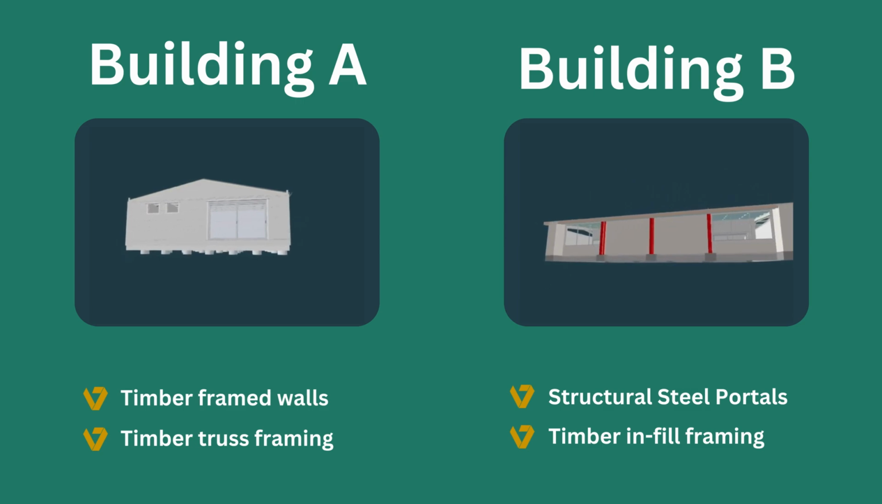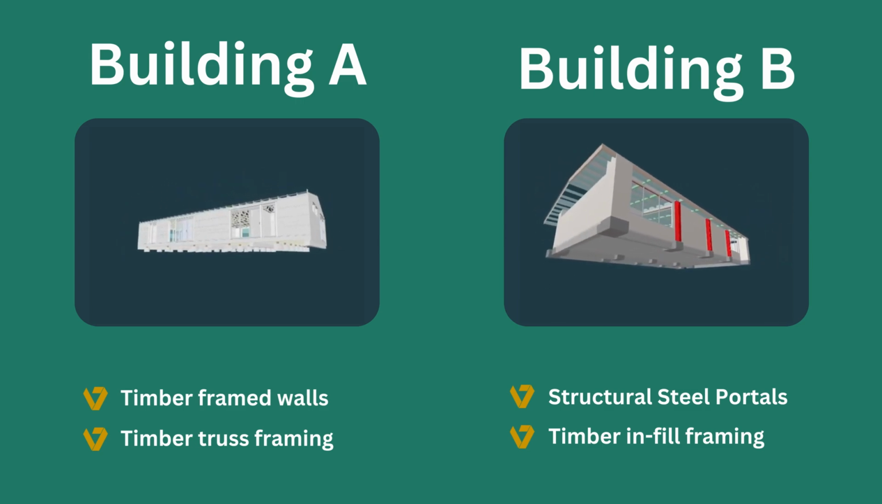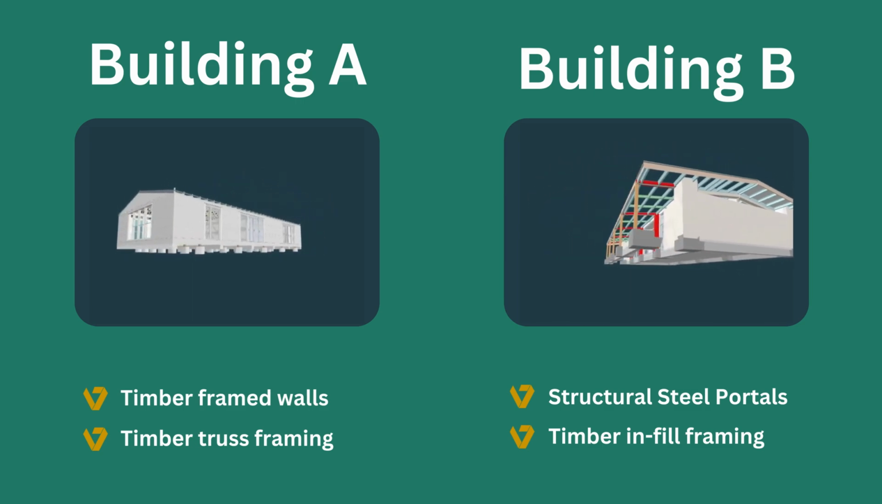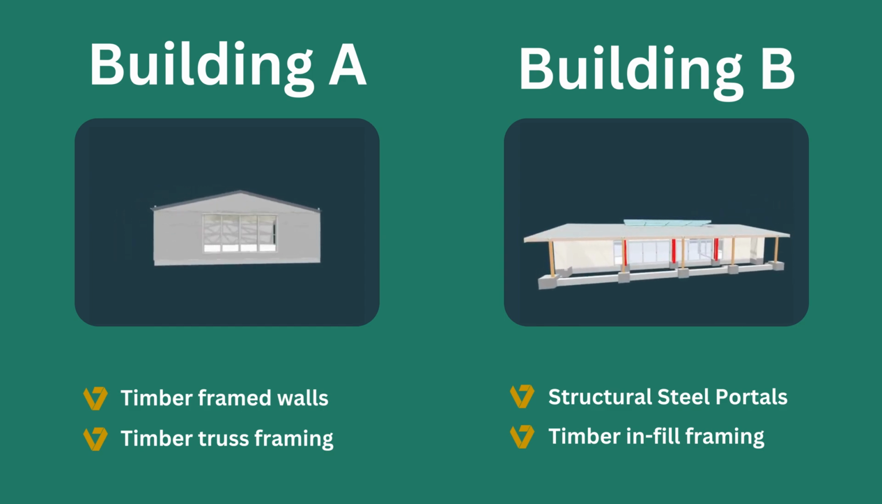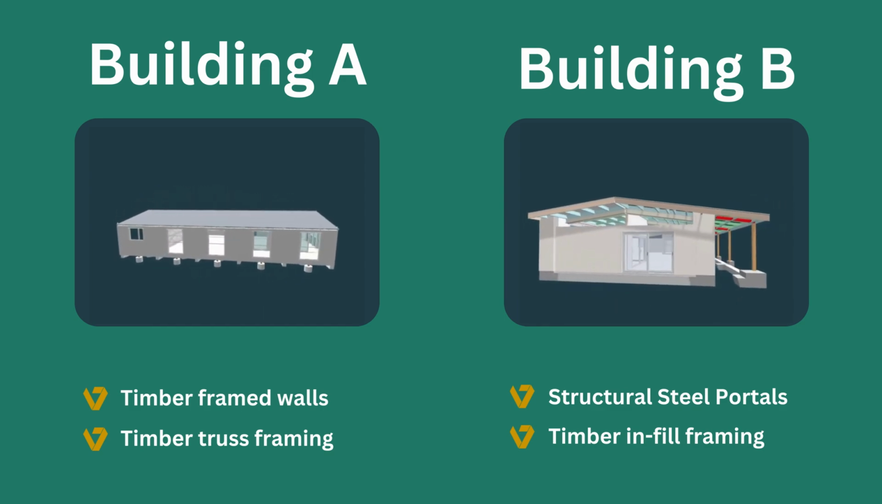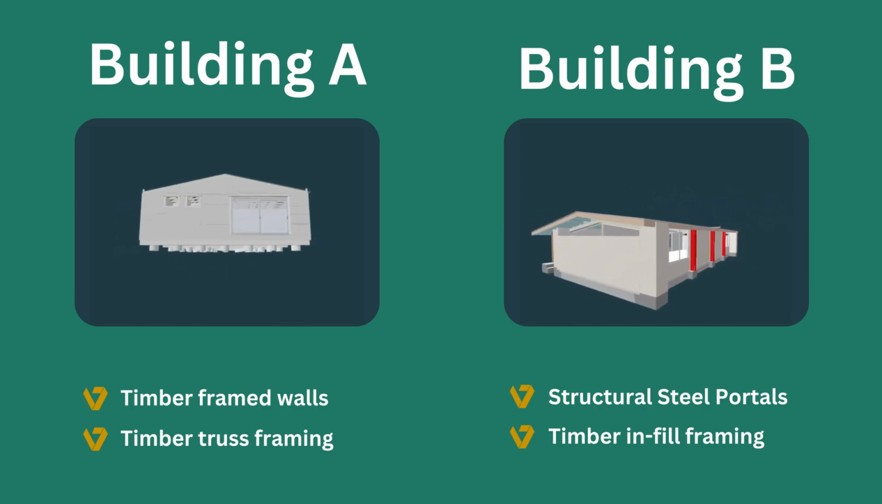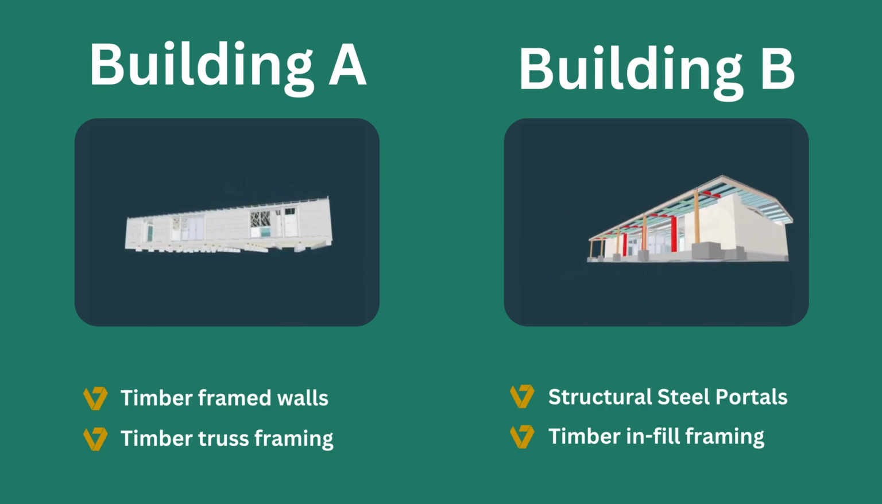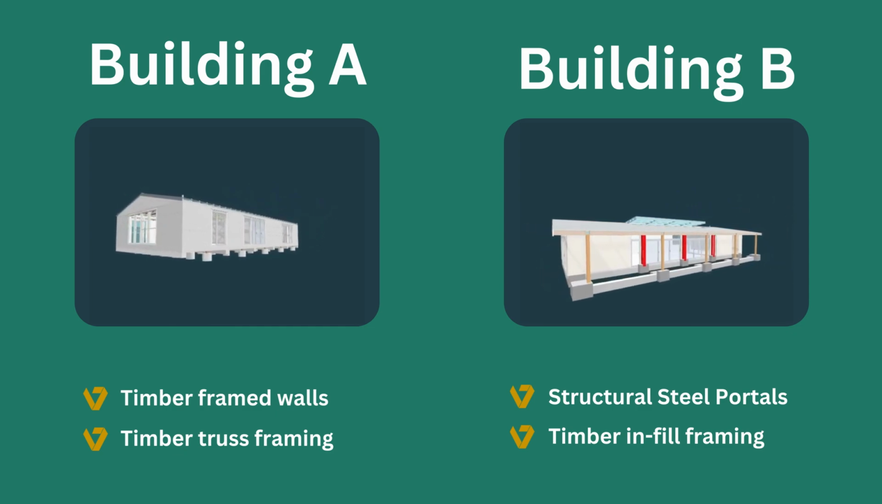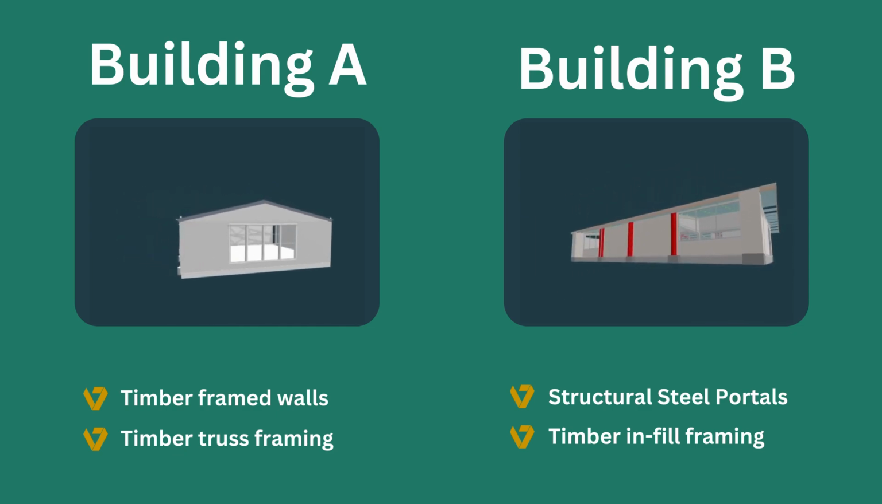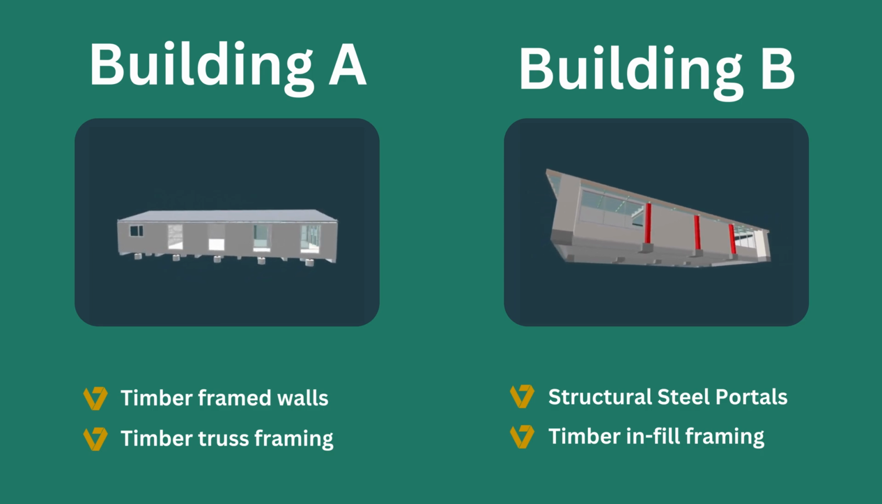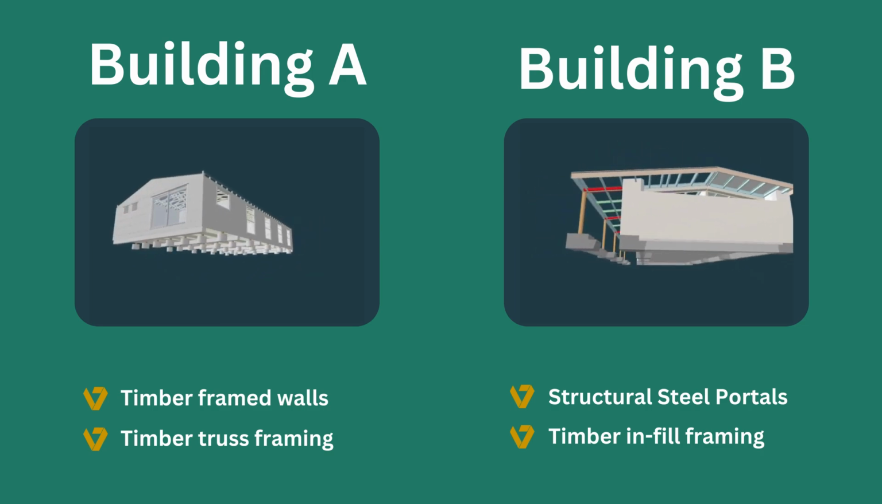This guide will assist you in completing a life cycle analysis for your next project. To start, we will cover two examples. Both are school classroom buildings. Building A is typically structural timber frame for walls and timber roof trusses. Building B shows structural steel portal frames with timber infill framing.